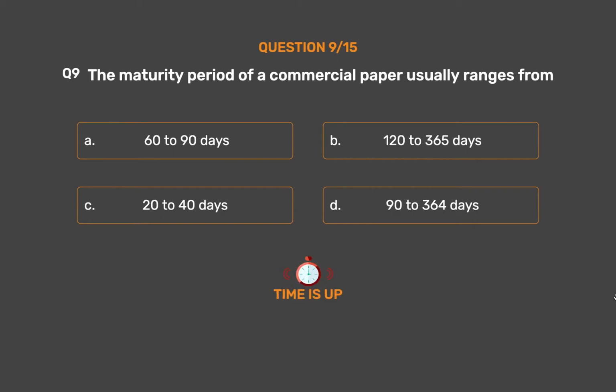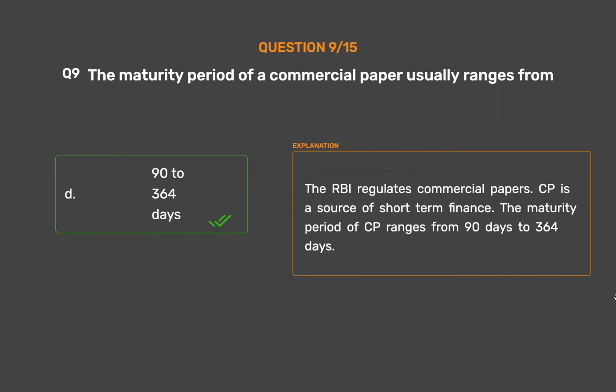The correct answer is option D, 90 to 364 days. The RBI regulates commercial papers. CP is a source of short-term finance. The maturity period of CP ranges from 90 days to 364 days.